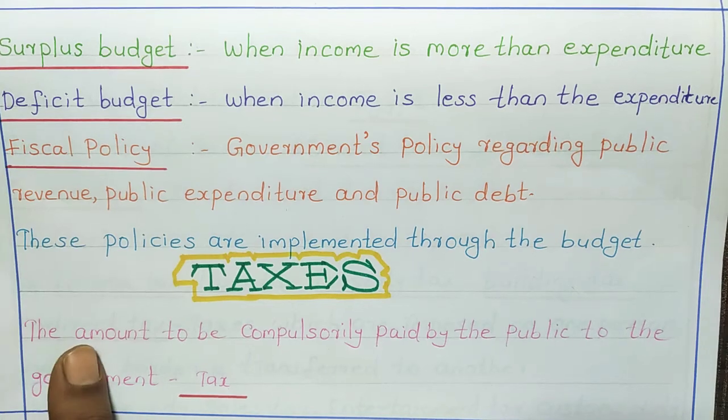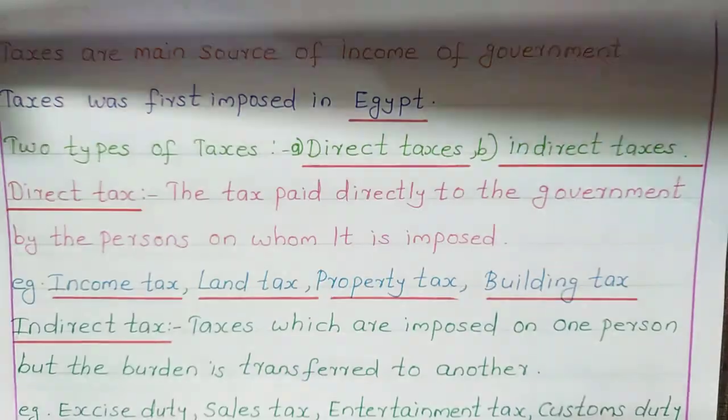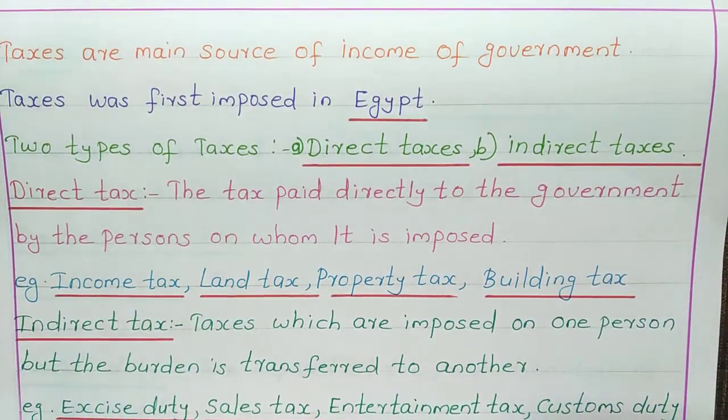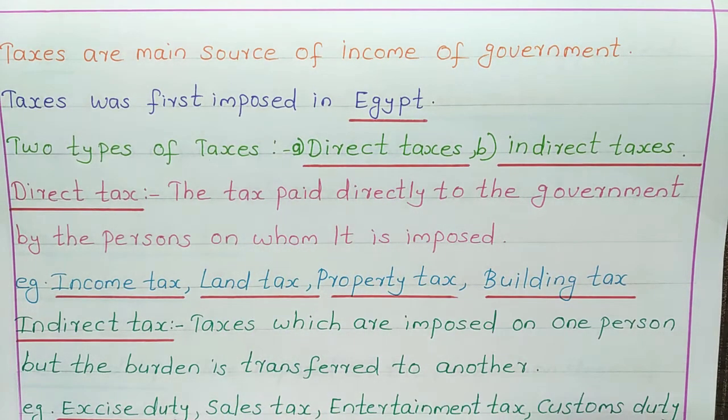That is known as tax. Taxes are the main source of income of government. Taxes were first imposed in Egypt. The country that imposed the taxes for the first time is Egypt.